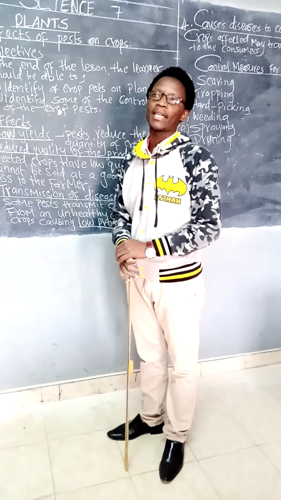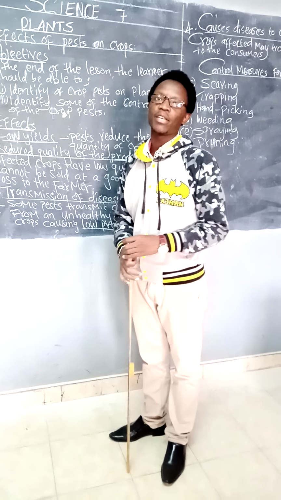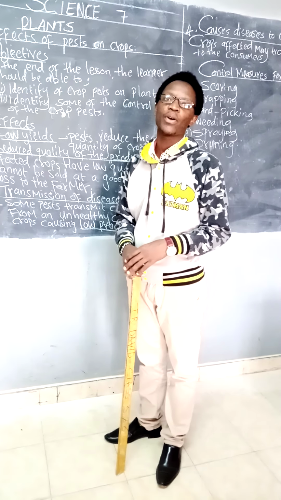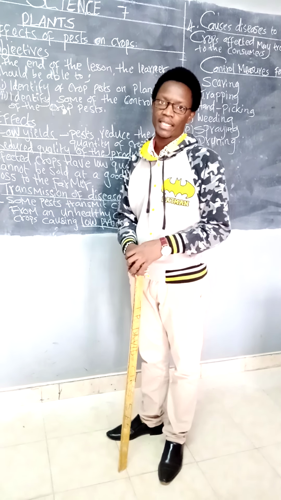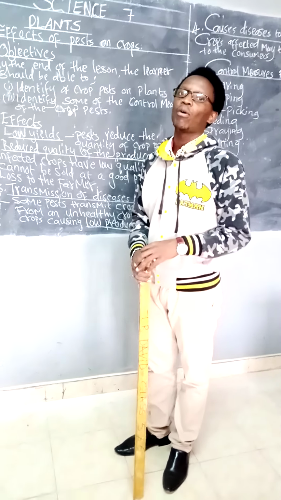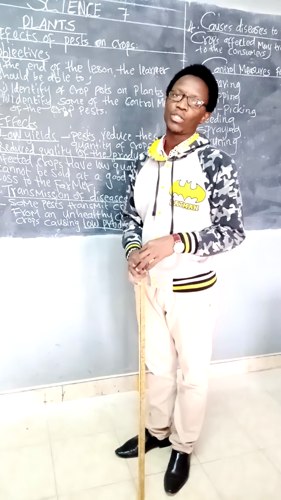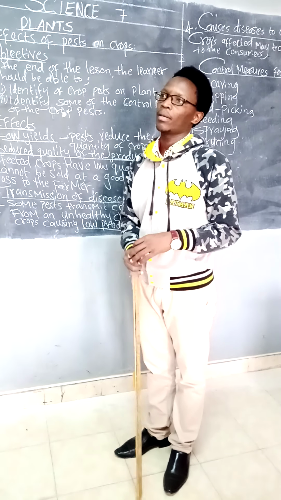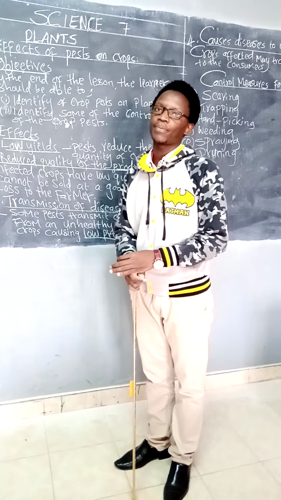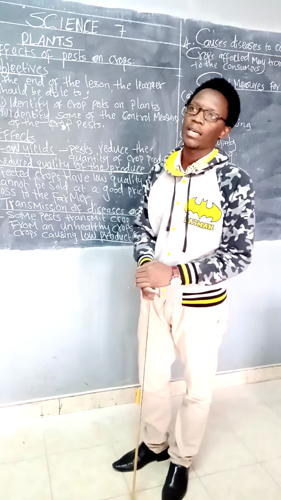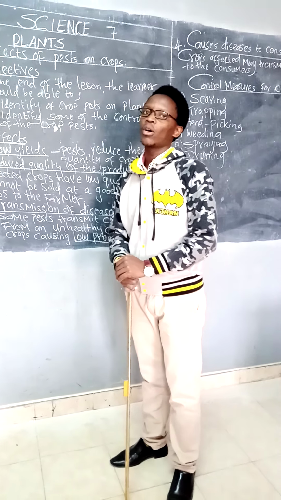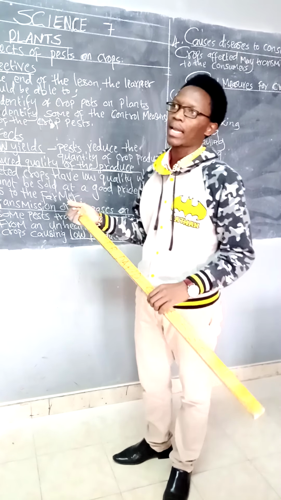Last time we were looking at crop pests. I would like you to briefly remind your parent what we said about a crop pest. Very nice. Again, remind her of examples of crop pests that we mentioned last time. Thank you very much. I know you might have mentioned the weevils, the rodents, white ants, etc. So those are examples of crop pests that we talked about last time.